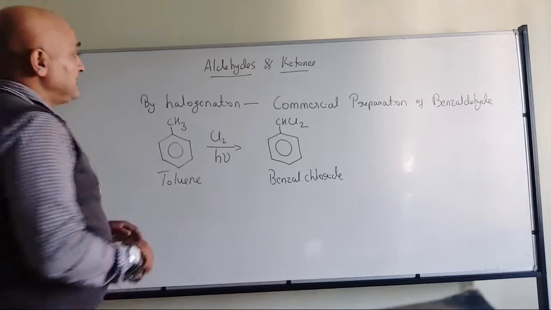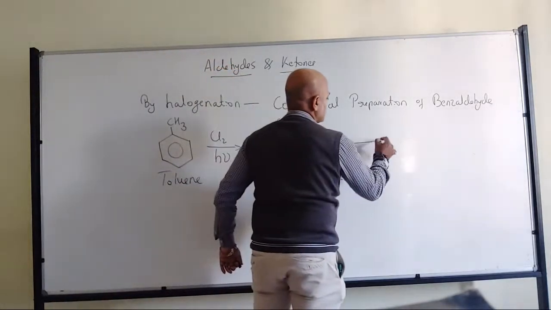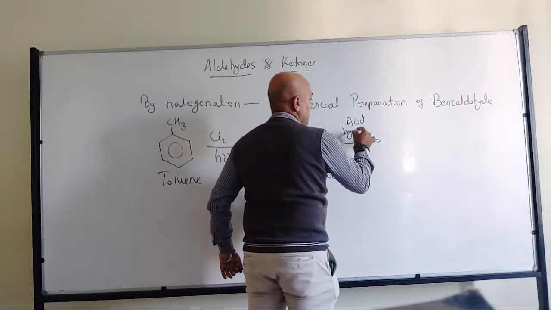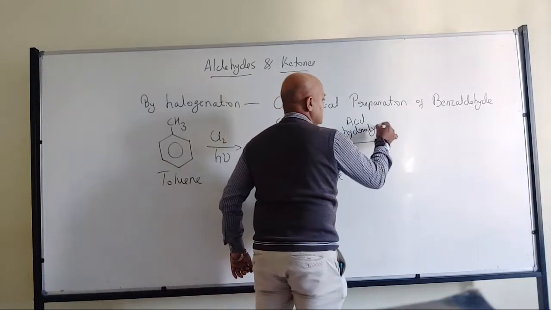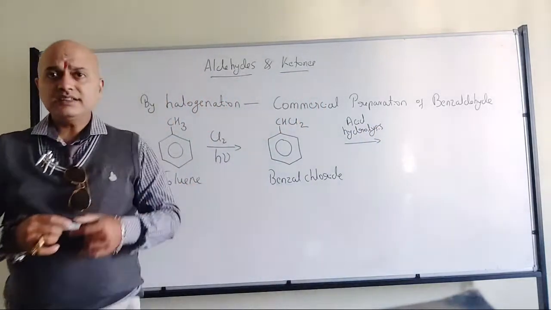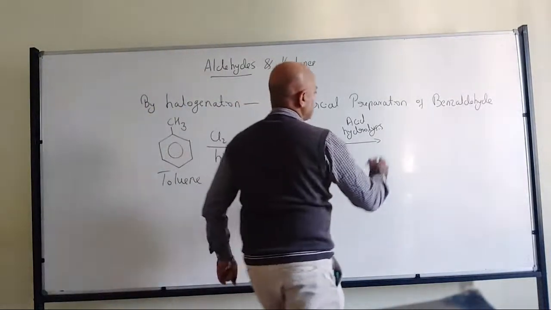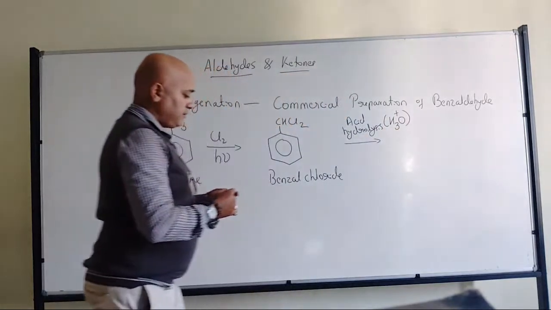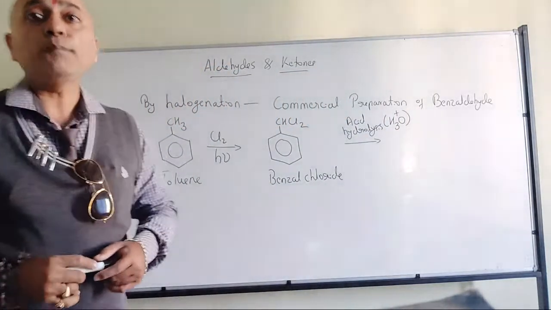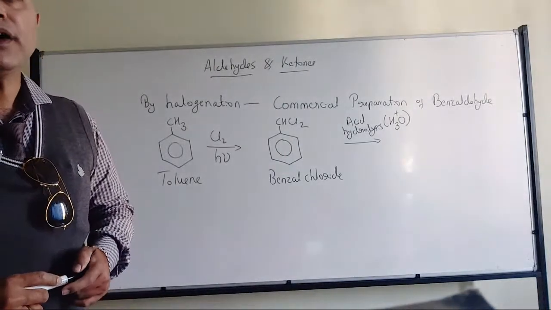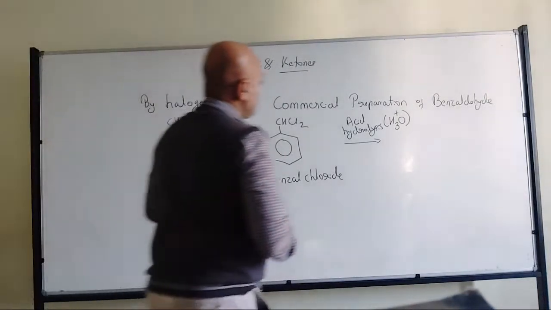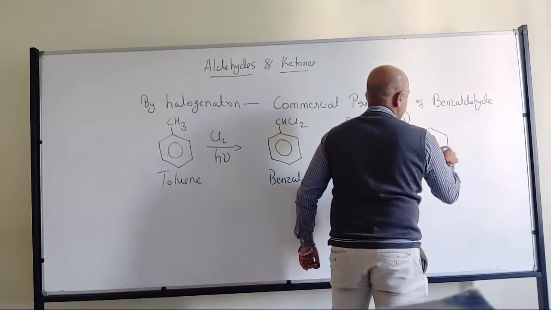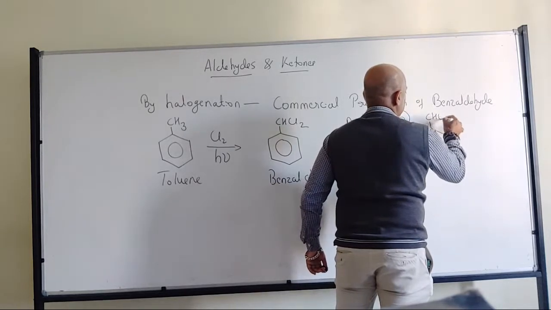Later, on acid hydrolysis, what do you mean by acid hydrolysis? You can simply mention acid hydrolysis as H3O plus. On acid hydrolysis, it will get converted into the respective aldehyde, CHO.